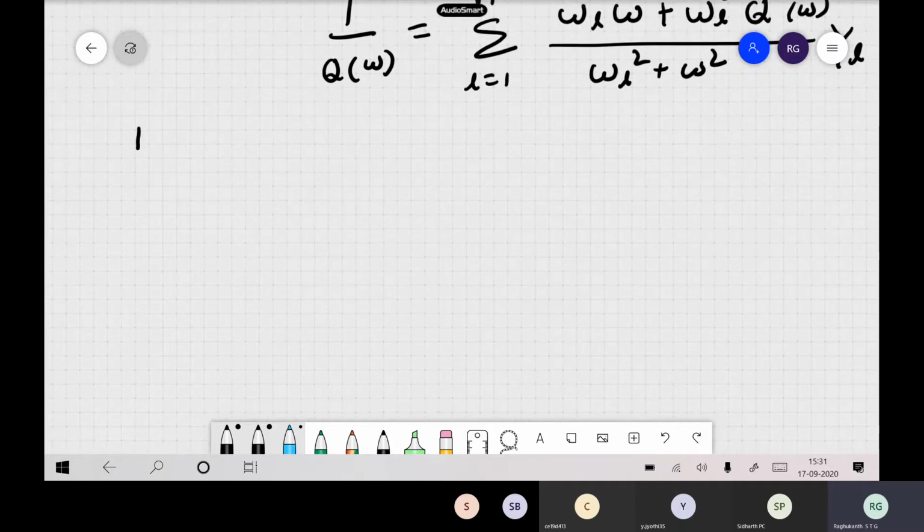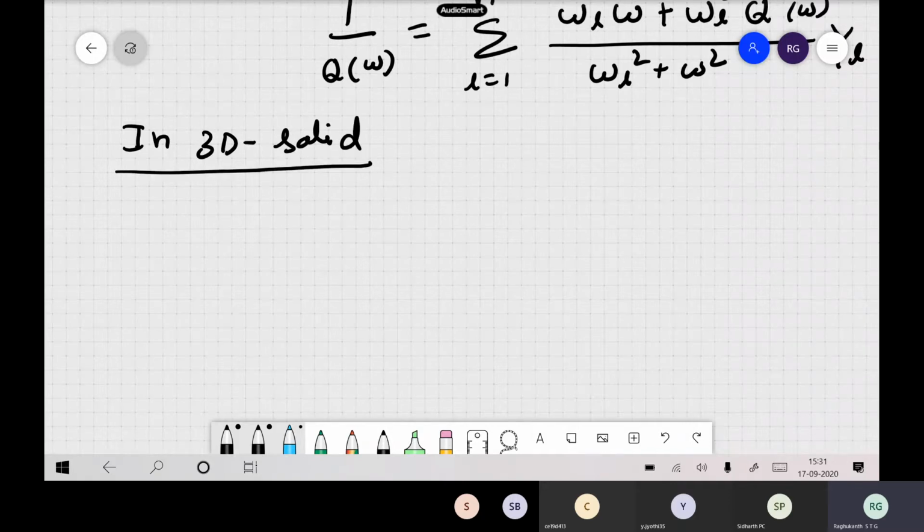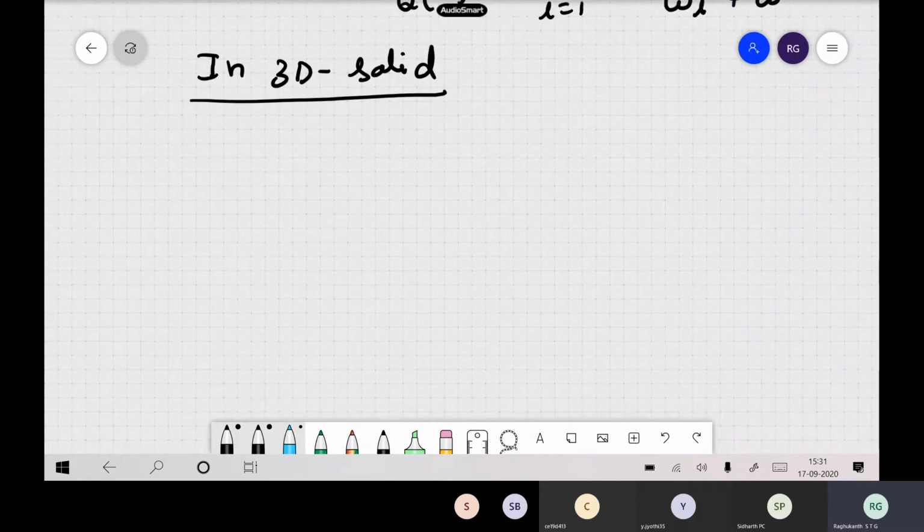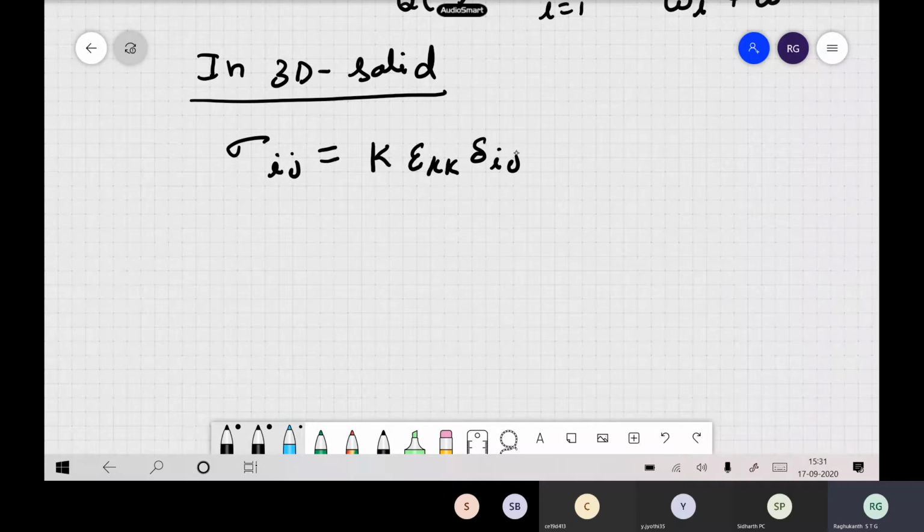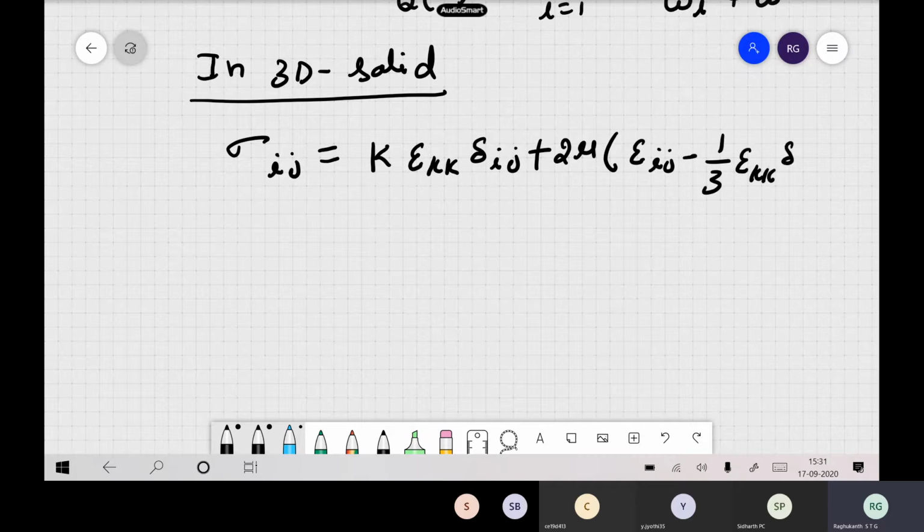Now in 3 dimensions, in a 3D solid, you can write this constitutive equation in a similar fashion. We have already said our stress-strain relation can be written with the bulk modulus as K epsilon_kk delta_ij plus 2 mu times epsilon_ij minus 1 by 3 epsilon_kk delta_ij.